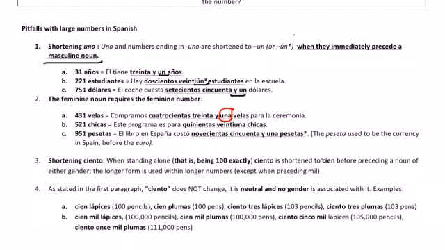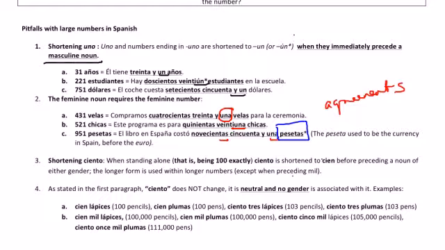Este programa es para 521 chicas. El libro en España costó 951 pesetas. So make sure that agreement happens in accordance with the noun that you are modifying.